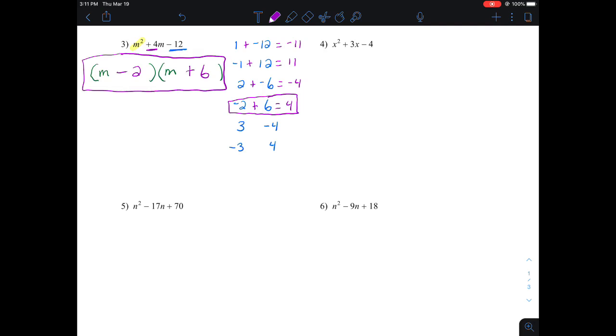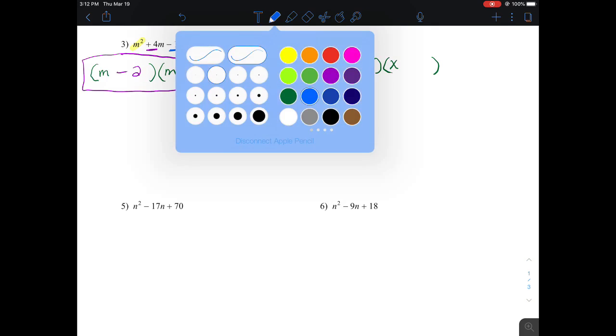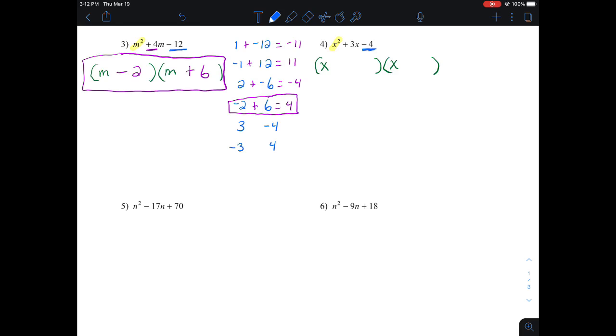All right, now let's look at the one beside it. Same scenario. We have a leading coefficient of 1 in front of the squared term, so we can go ahead and make our two sets of parentheses that are multiplying together. And x times x makes x squared, so at the very front of each one, I'm going to put an x. Now we start finding our factors. I want to figure out what multiplies together to make negative 4.